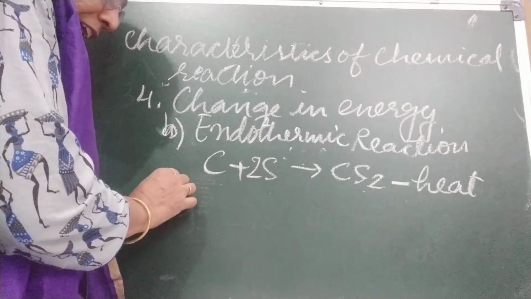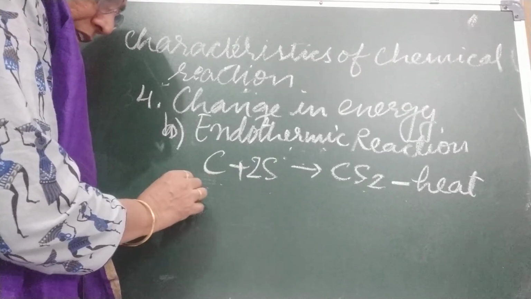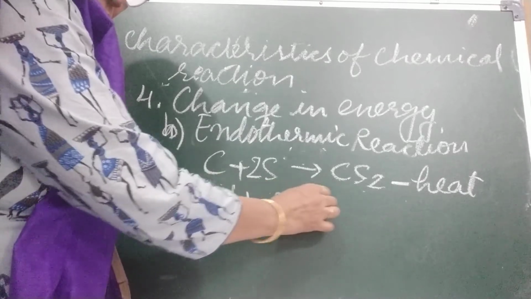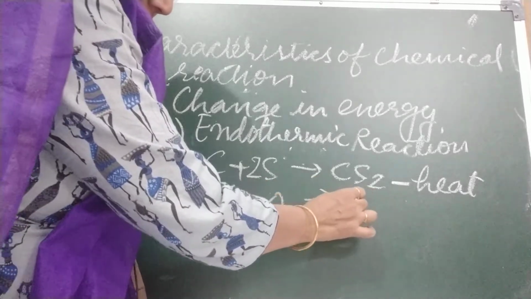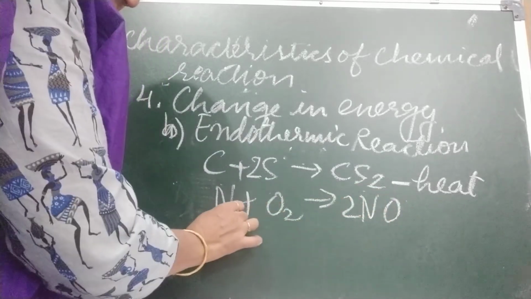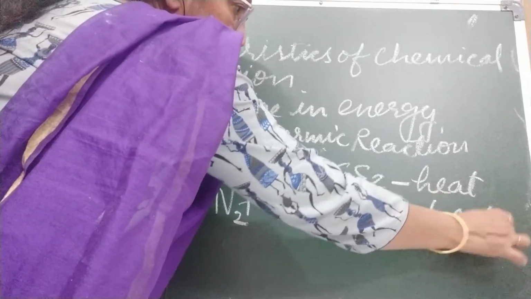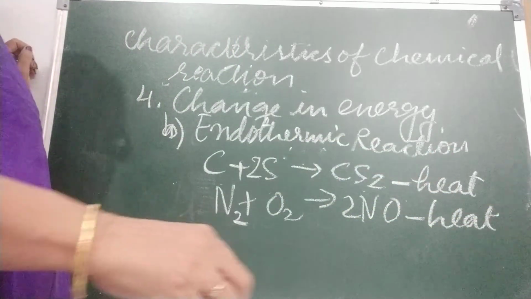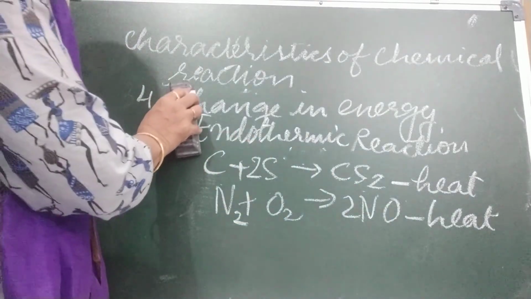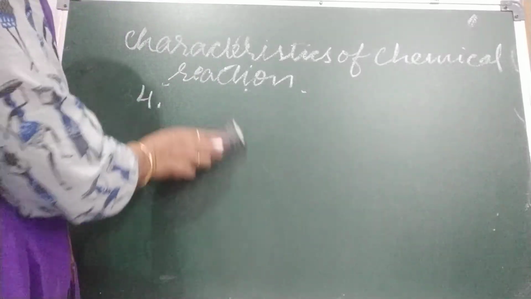Like when lightning takes place, nitrogen reacts with oxygen and forms nitric oxide, and for this reaction heat is taken. Now the last characteristic we are going to discuss is change of state.